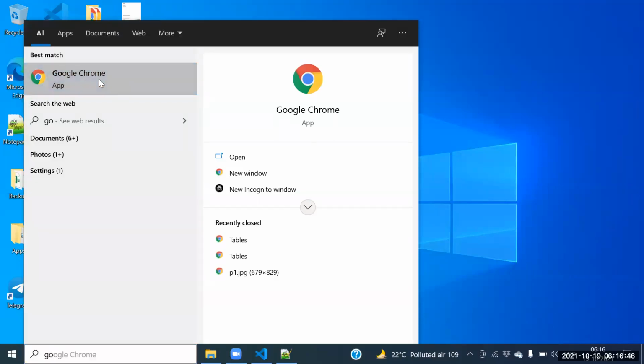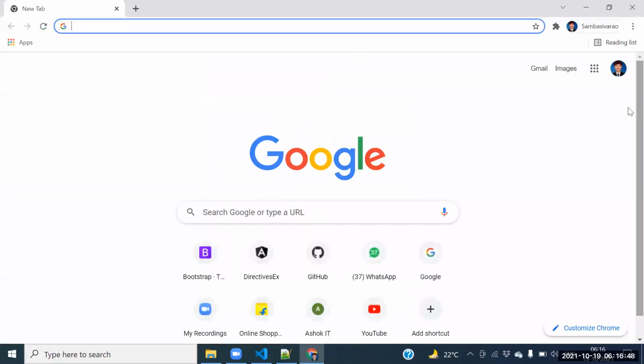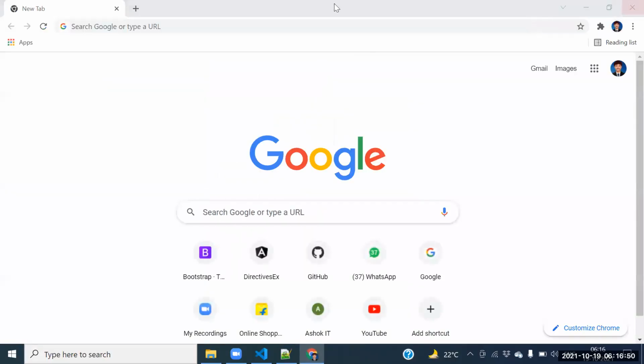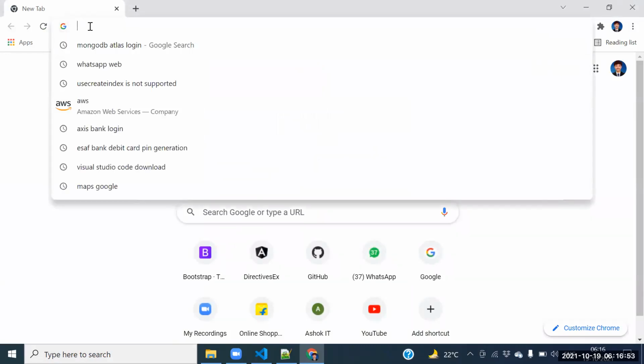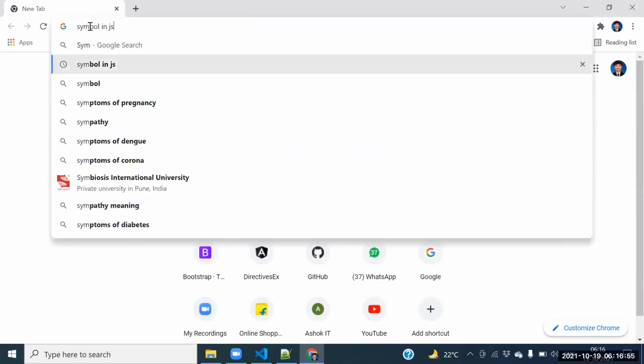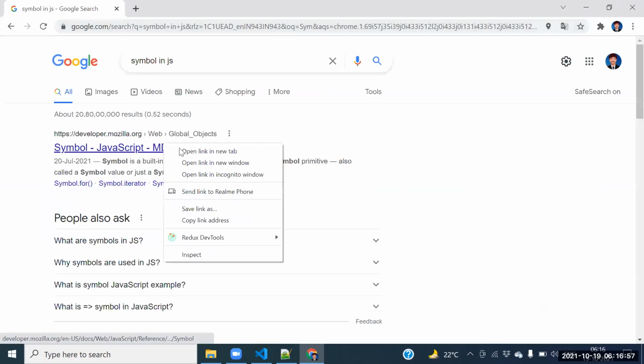Because regularly we won't use it, right? Regularly we won't use it, so we don't know that one. Symbol, right? Yes.